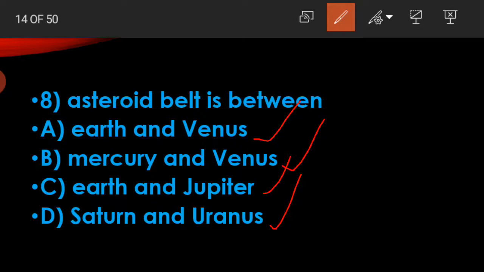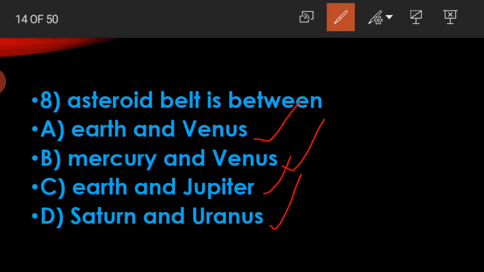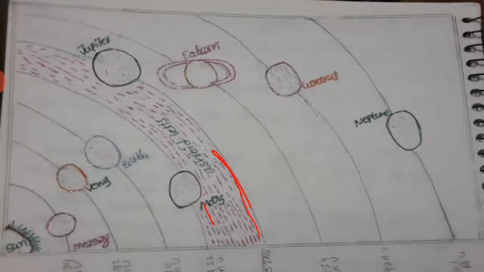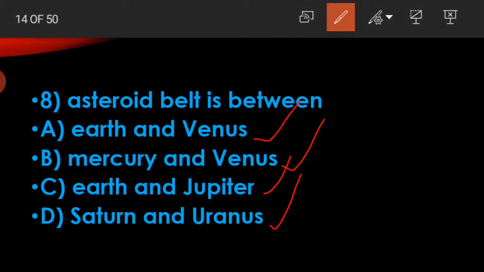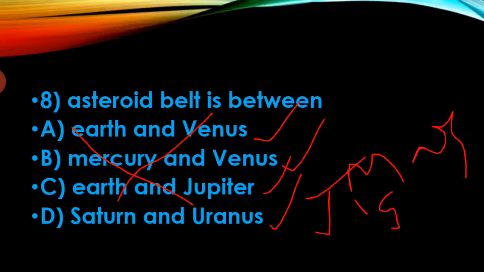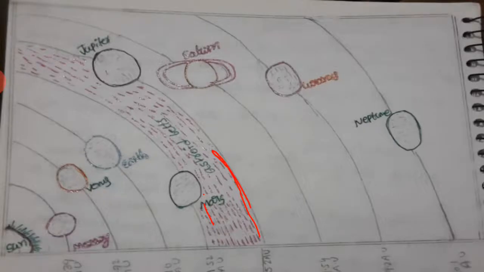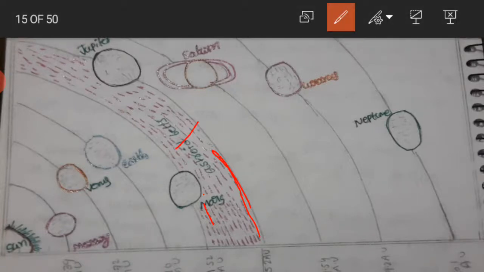Sorry, I didn't give that option here. So the correct answer is Mars and Jupiter. The asteroid belt is between Mars and Jupiter. Okay.